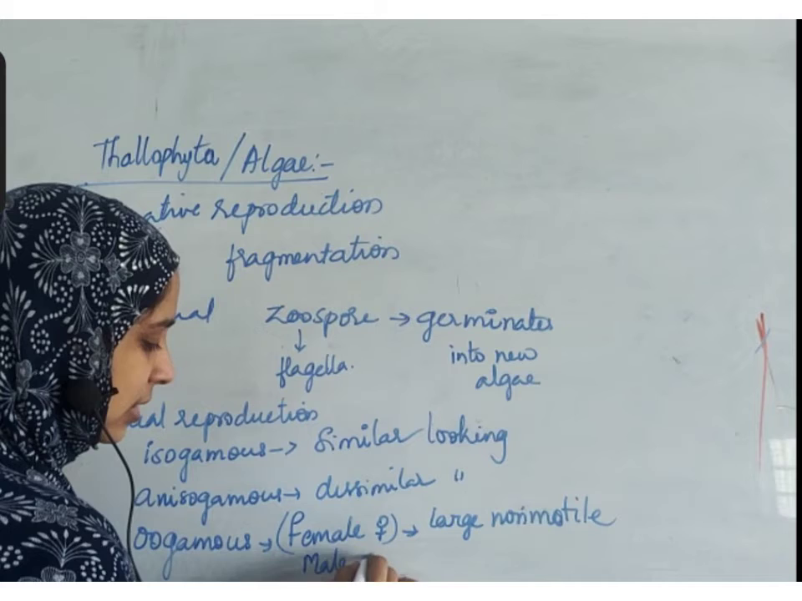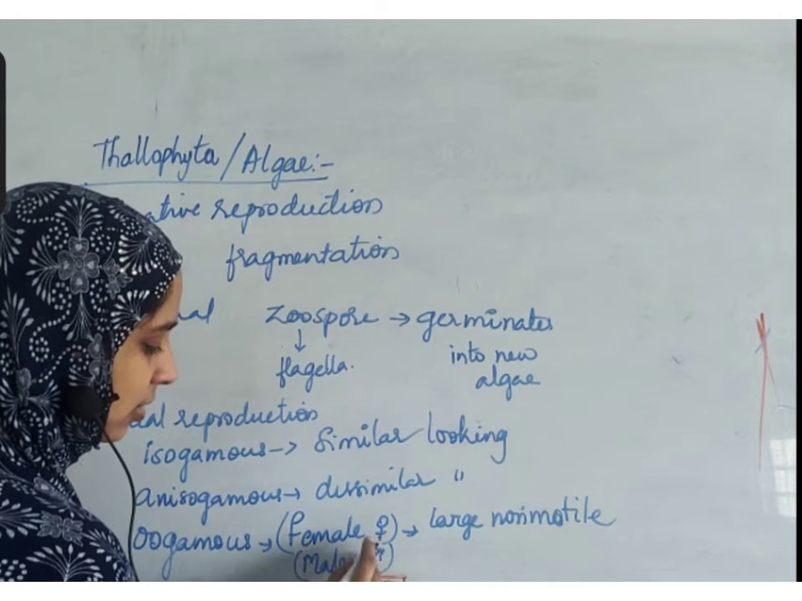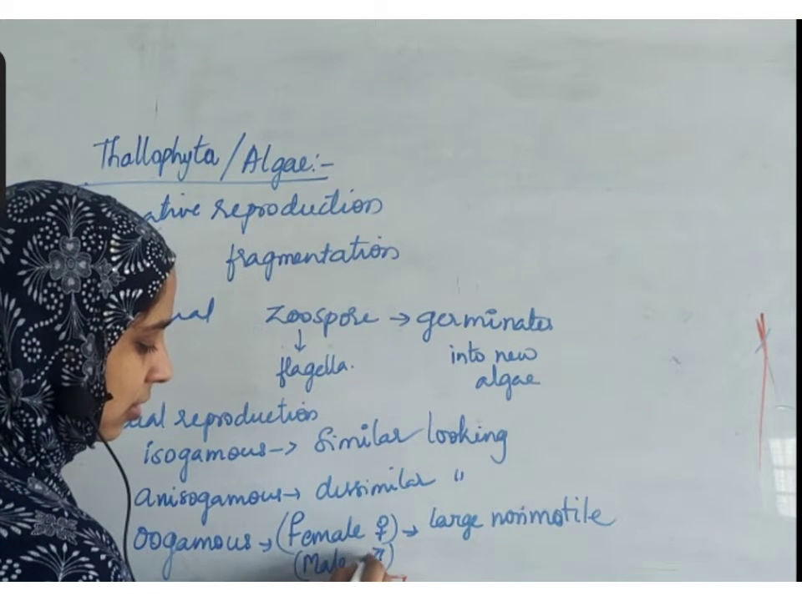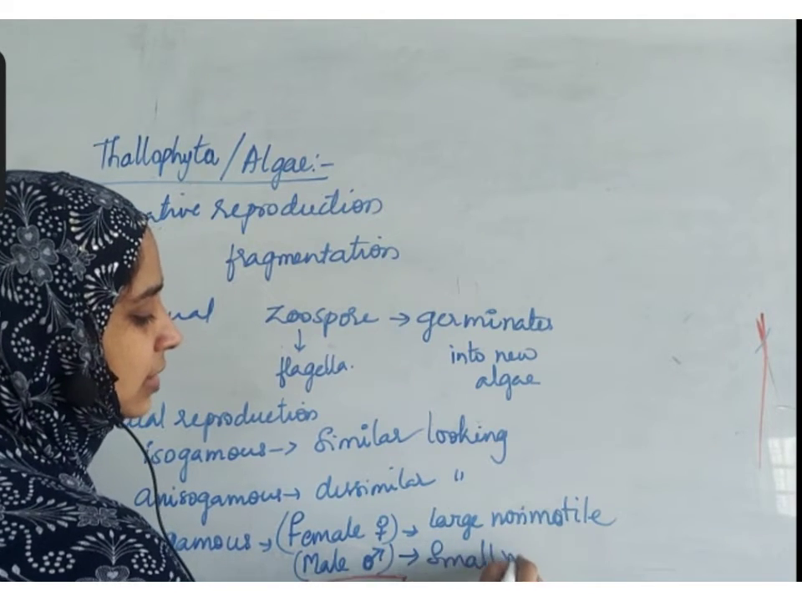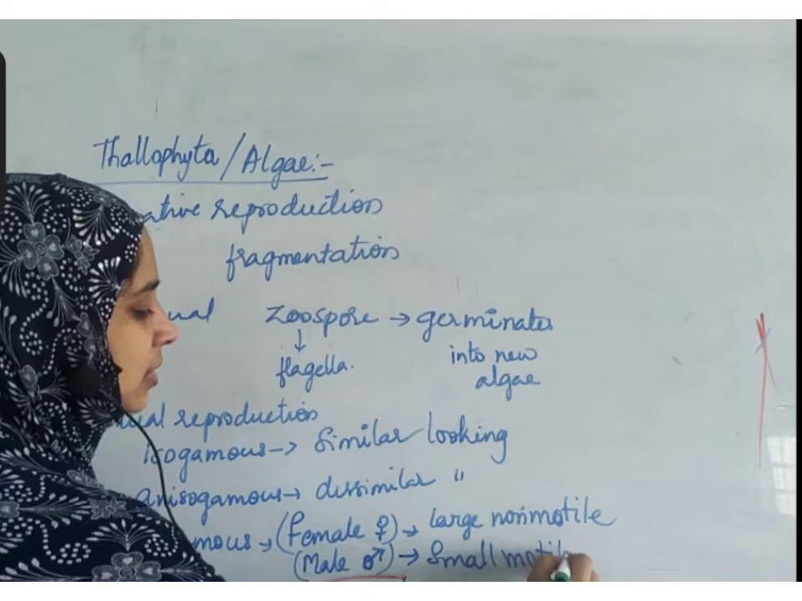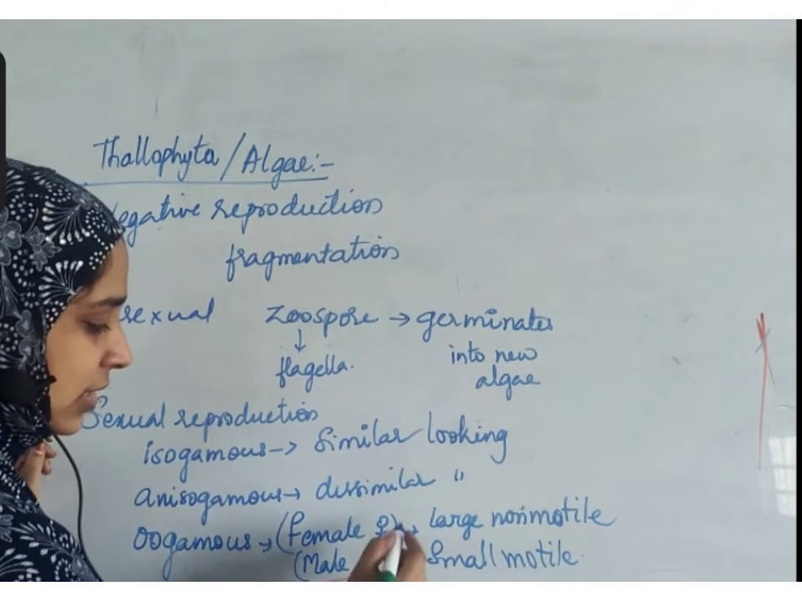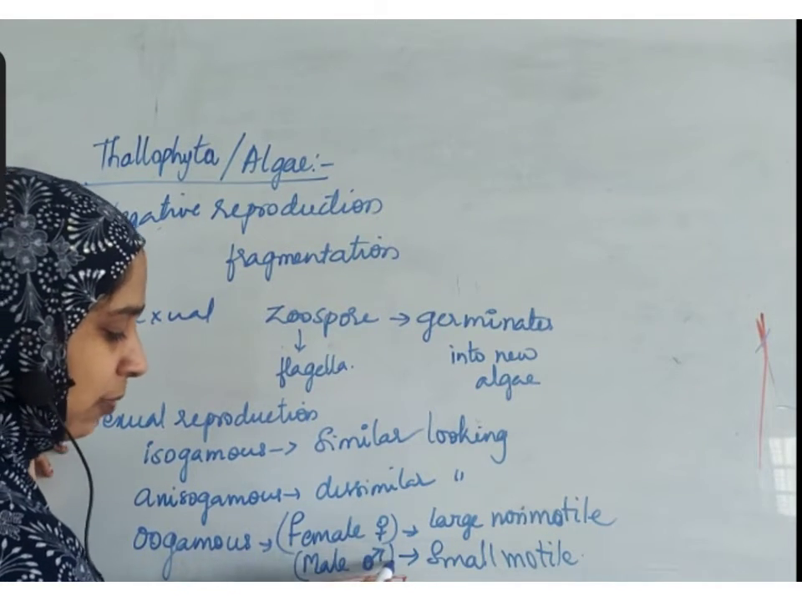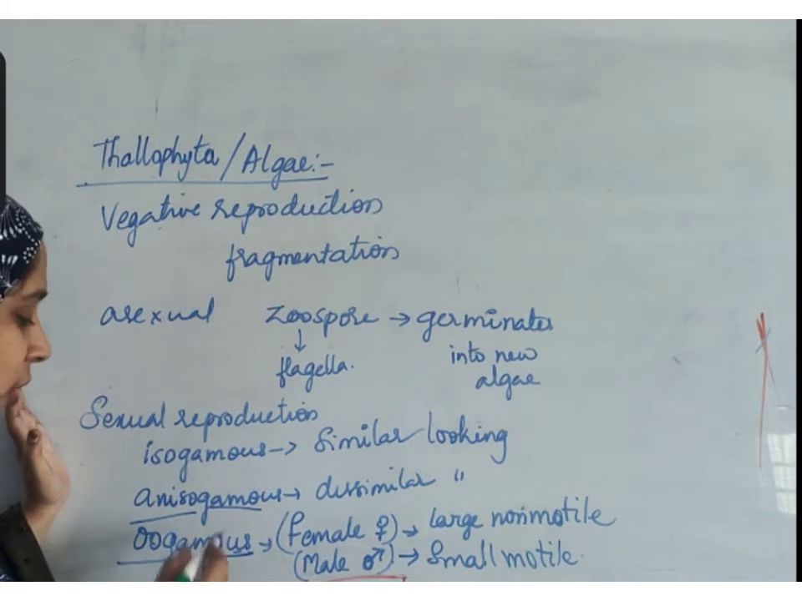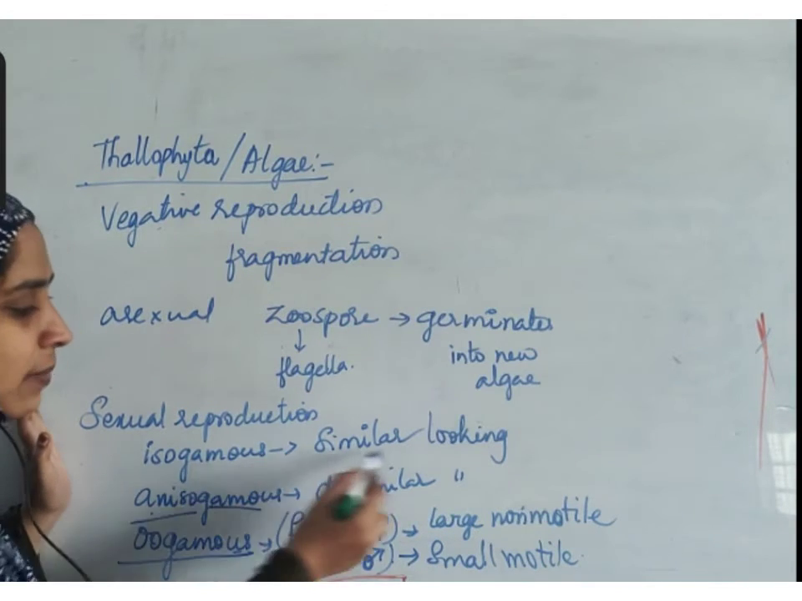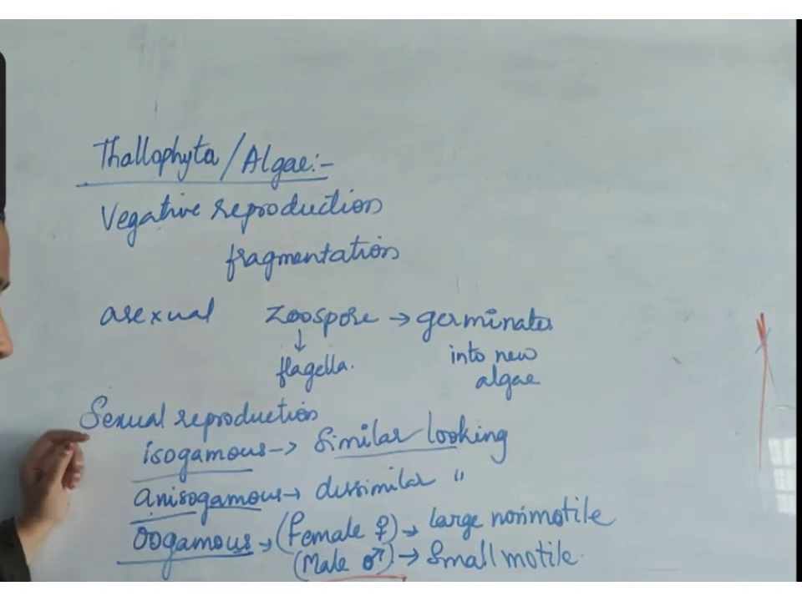Male, this is the symbol for male, and these are small, motile gametes. They move from one place to another place. If organisms have this type of gametes, they are called oogametes. If both gametes look dissimilar in size, they are called anisogametes. If they are similar, they are called isogametes. By these three ways, sexual reproduction occurs in the Thallophyta.